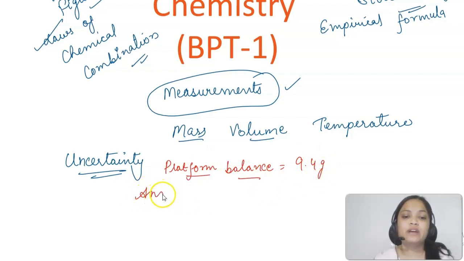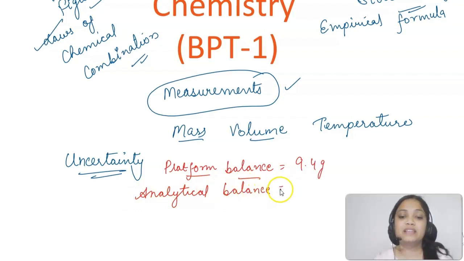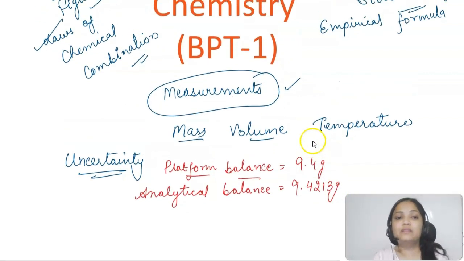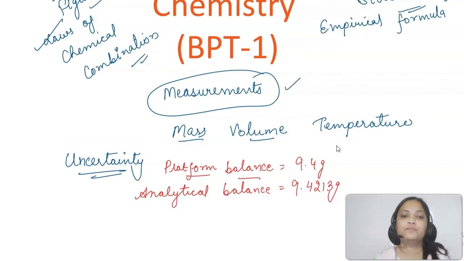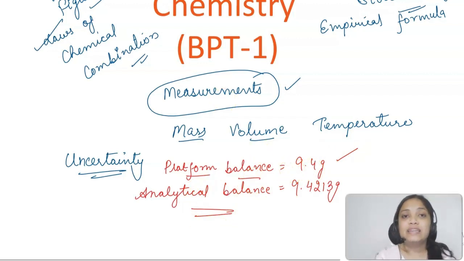But when I find it using an analytical balance, that will give you a more precise value. So here I can say it's coming out to be 9.4213 grams. Now what you can understand from here is that the mass of the substance that we are getting is more precise in the case of the analytical balance than the platform balance. So what I can say, students, is that this 9 is fixed.